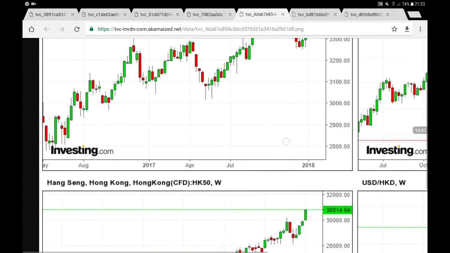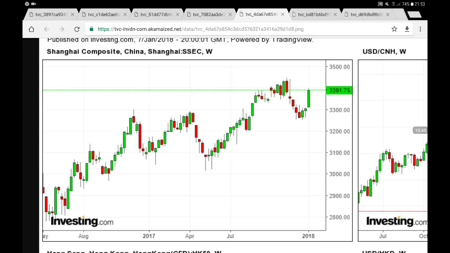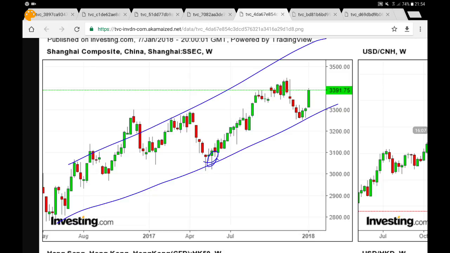Now let's continue and let's go towards China. And here in China, first of all, let's begin with the Shanghai Composite. Here, that's the equity. On the equity side, you see still in a bullish trend over here at support over here. So let's see if we can draw a trend line over here. You see that's our channel, and here support. So that's a lower high, another lower high, and over here you see we have great potential to go much higher. Okay, over here. So now let's see if we're gonna have a follow-up over here.